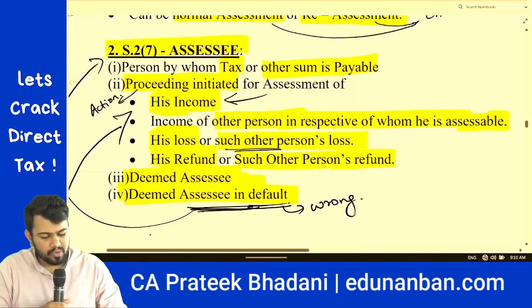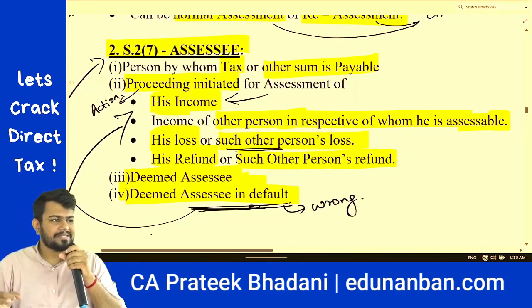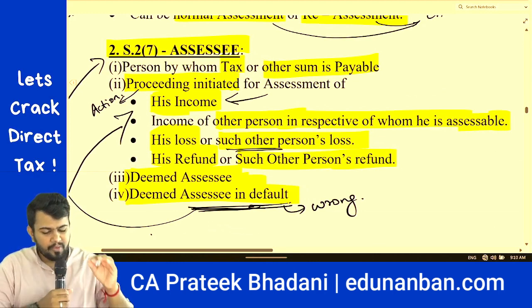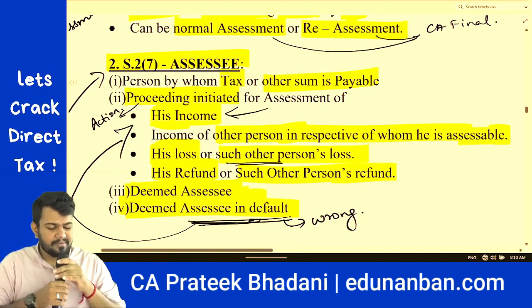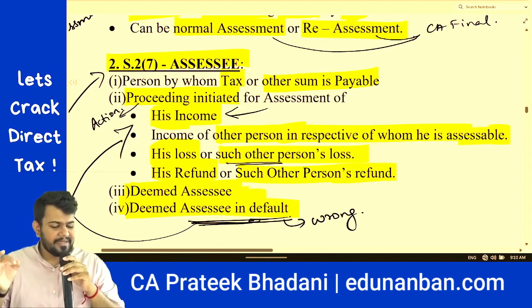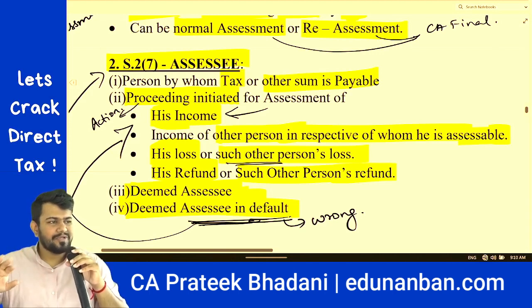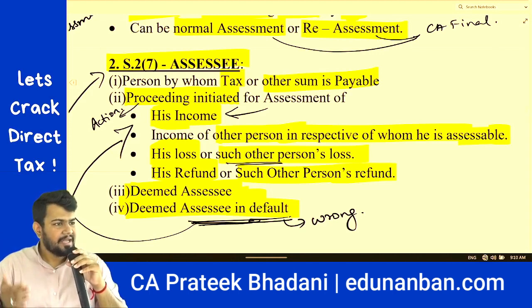Then section 2 clause 7 defines what is assessee. Very important. Who is assessee? Assessee is a person by whom any tax or any other sum is payable. So the person who is liable to pay tax is the assessee. Other than such person, who and all are assessee?